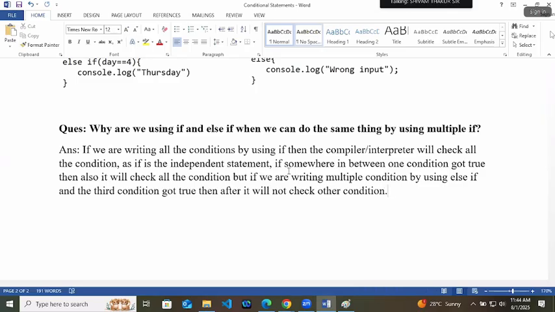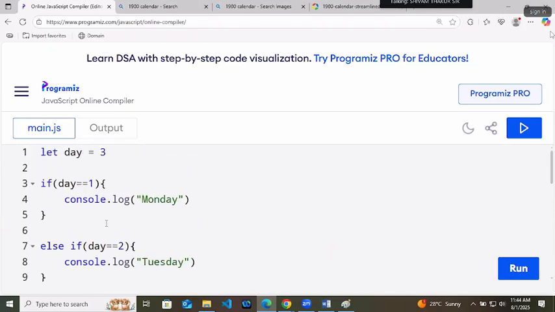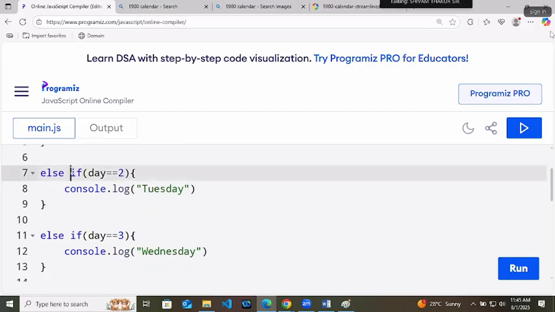Now let's say you are checking the grade of a student, and the student has got, let's say, 85 marks. So at first you will check for A grade, then on 85 you got B grade. Now is there any possibility that the same student can get C grade also? No, not at all. 85 fixed means no need to check the below ones. That's why we write them by using else if.